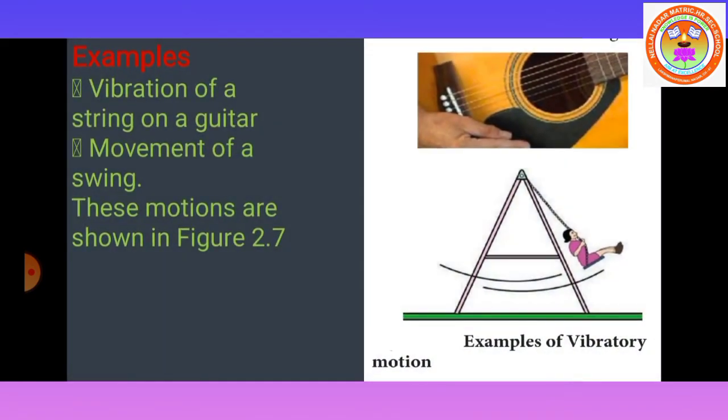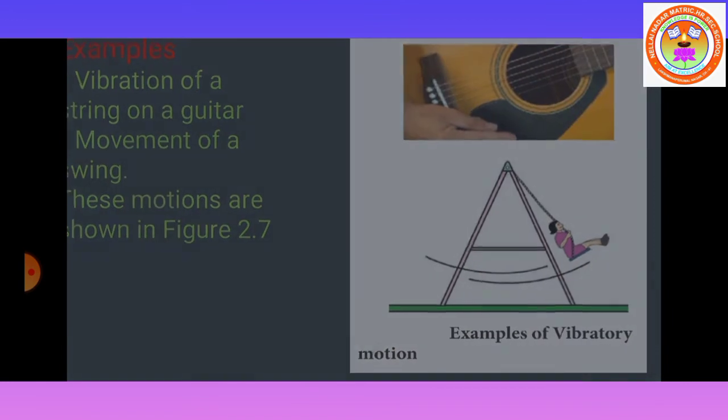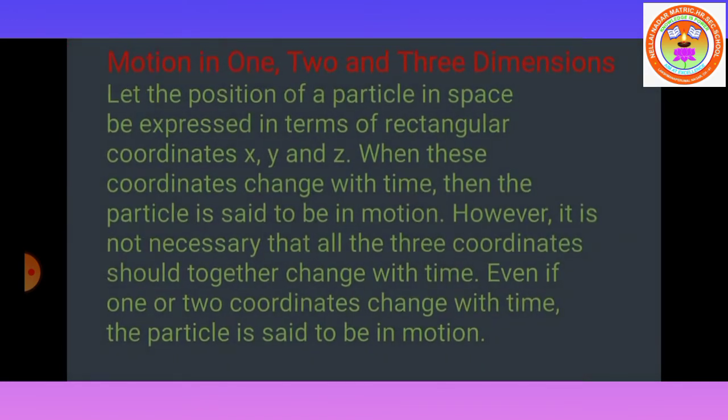Example for the oscillatory motion, vibration of a string on a guitar. Movement of a swing produces a to and fro motion. These are the examples for the vibratory motion.